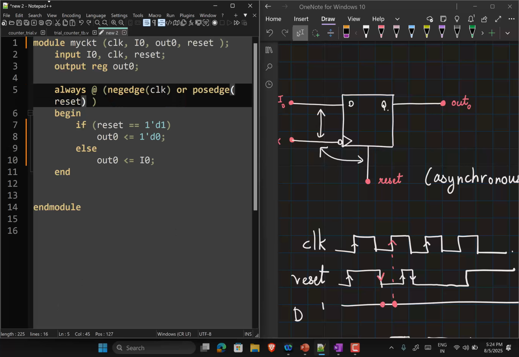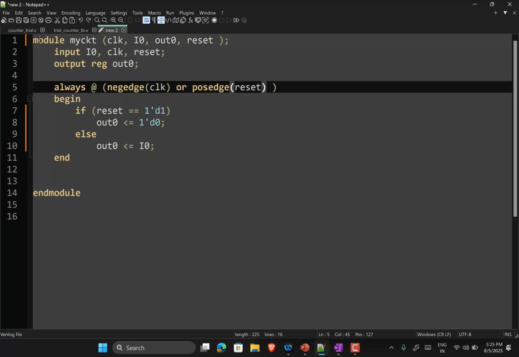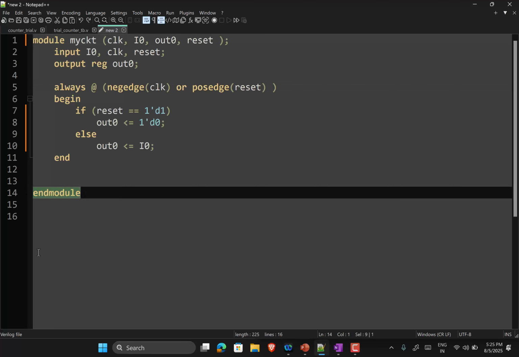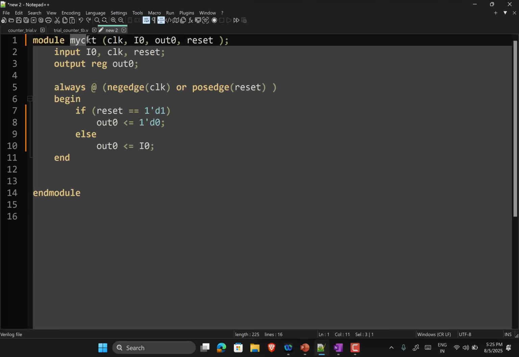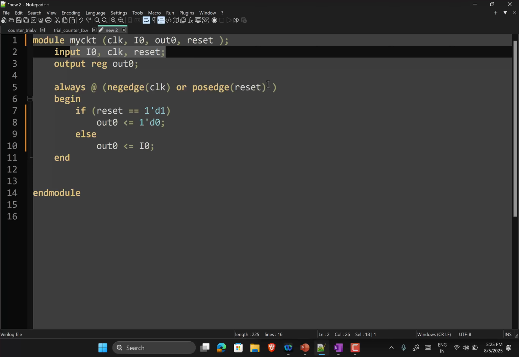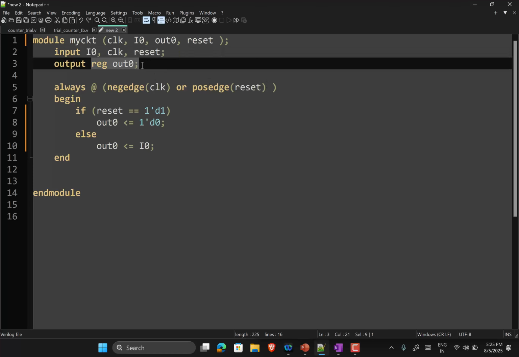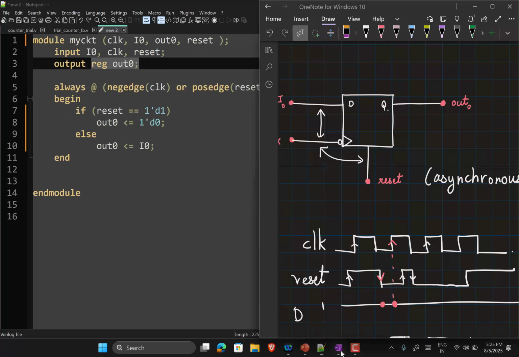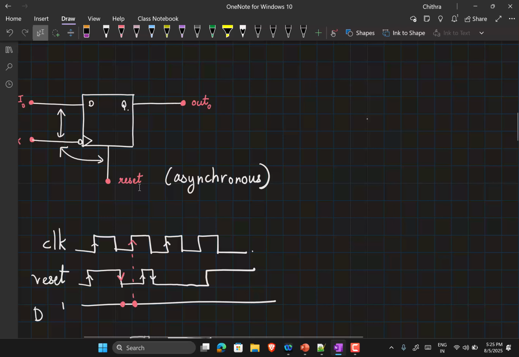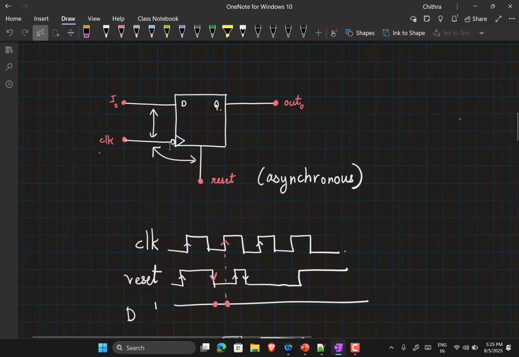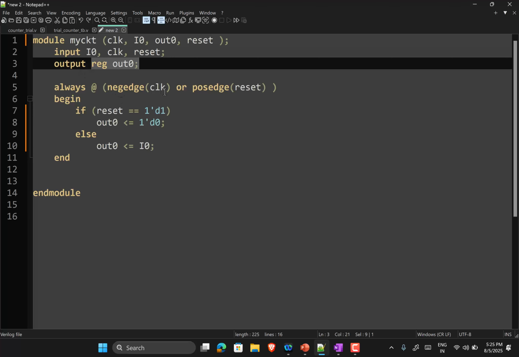This was your original code. You have the module definition, the module statement, the name of the circuit. This is the port list. Then you do the input declarations, which are for I0, clock and reset. The output has to be a register because now it's a sequential element, it's out0. Now this flop is sensitive to falling edges in clock and rising edges in reset. So we put the sensitivity list as negedge of clock or posedge of reset.